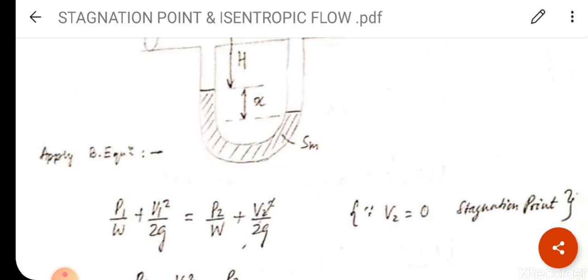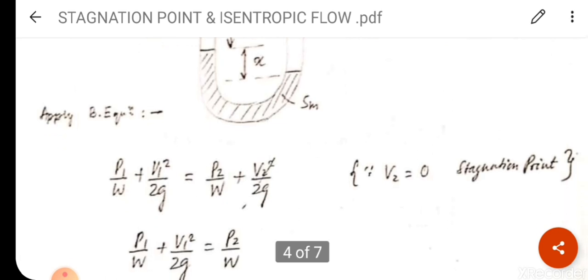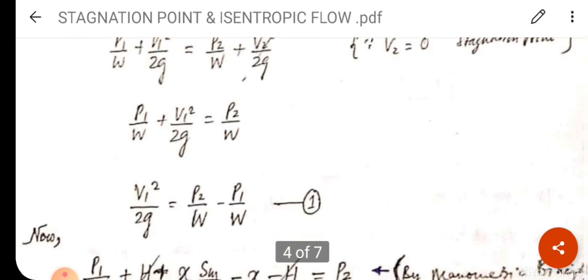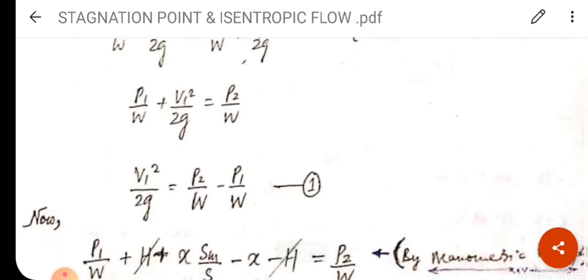Here V2 is equal to 0, because this point is a stagnation point. Velocity V2 is 0. So we will get P1 by W plus V1 square upon 2G is equal to P2 by W. So this is equation 1. After arranging the terms, we will get V1 square upon 2G is equal to P2 minus P1 upon small w.